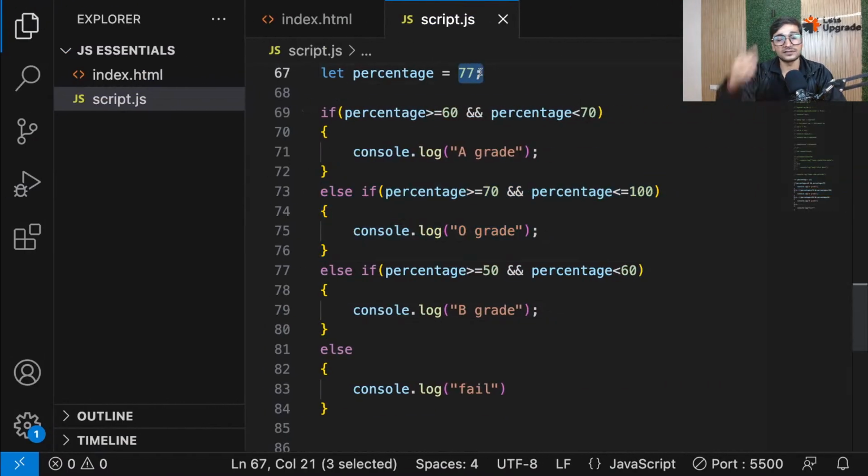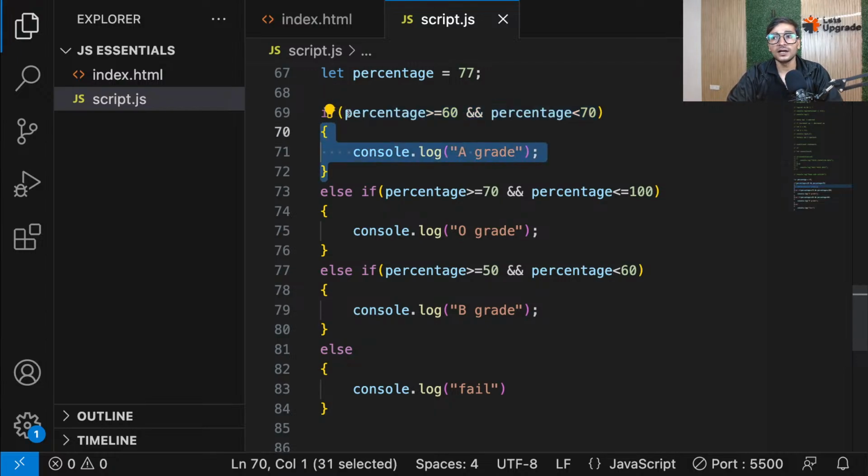Okay, you have 77, good. Now check, is 77 greater than equal to 60? Yes. So this gives me true. And is 77 less than 70? No, this gives me false. So true and false. If true and false, the whole thing becomes false. And that's why this block is skipped.